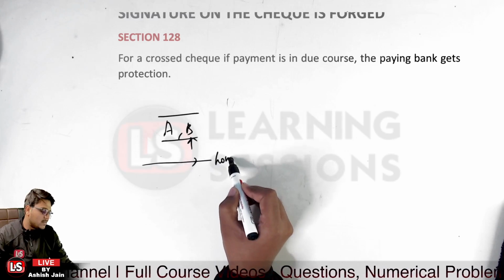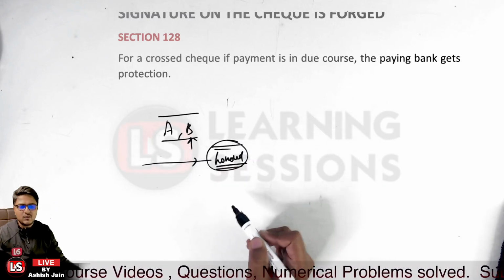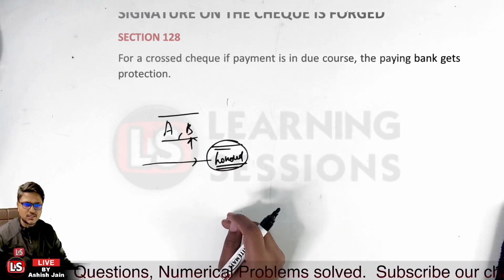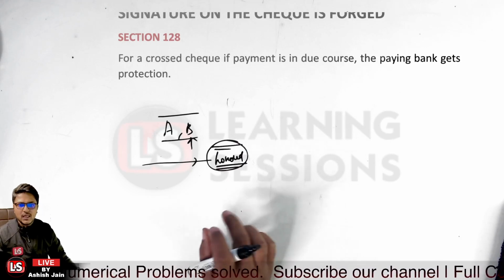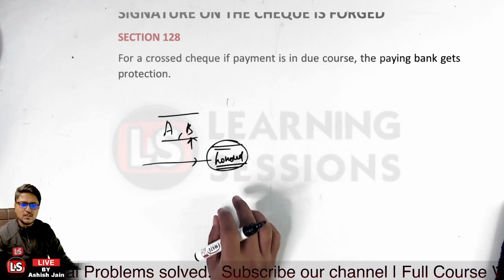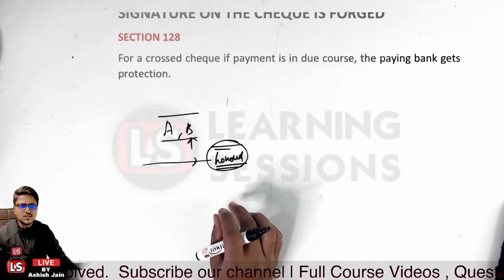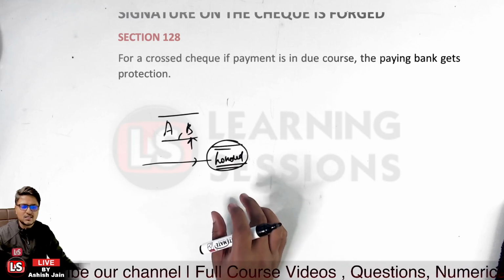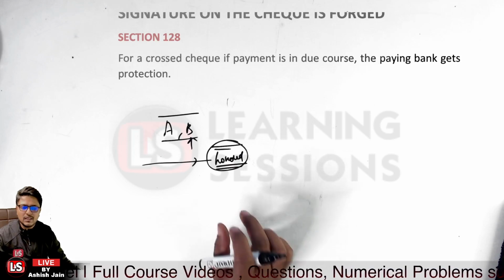In that case, the bank would be liable or not? The paying bank will be liable or not? Kindly please do answer at the earliest. So A and B are maintaining a joint account. A is having original signatures, but B's signatures are forged. In that case, if the check is honored, the bank would be liable or not? Definitely, the bank will be liable.